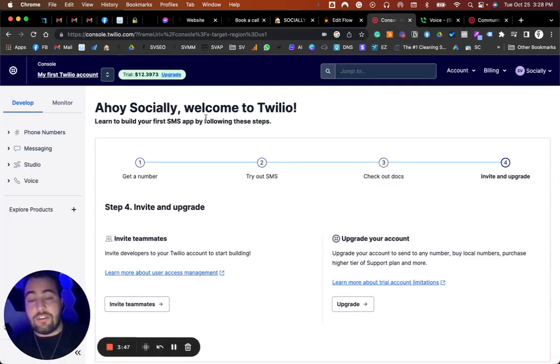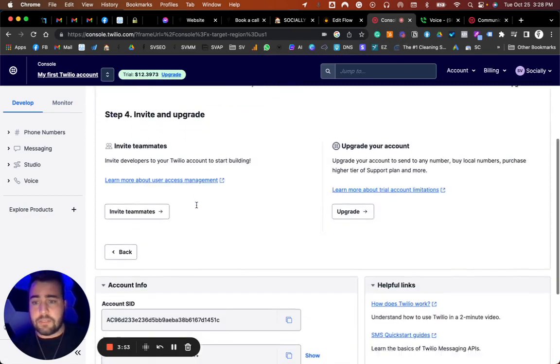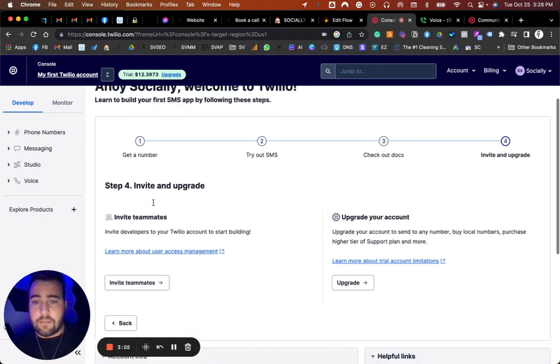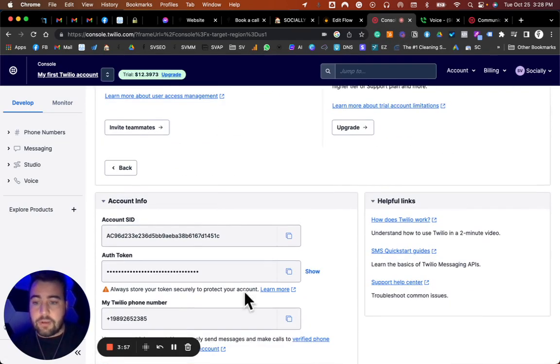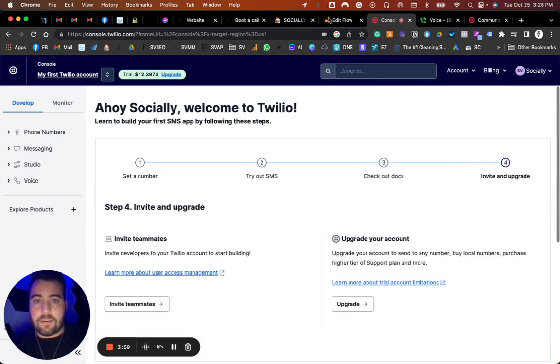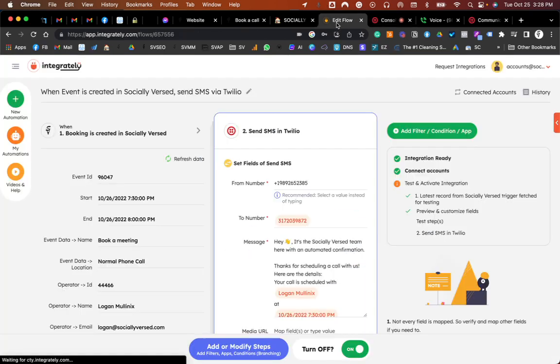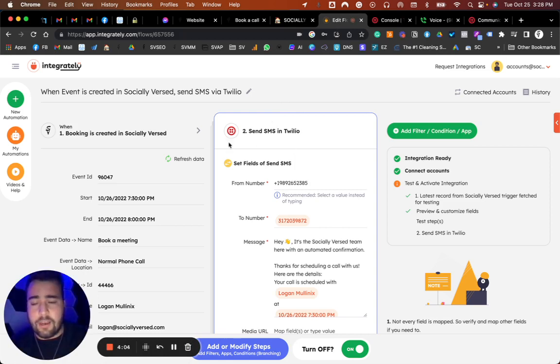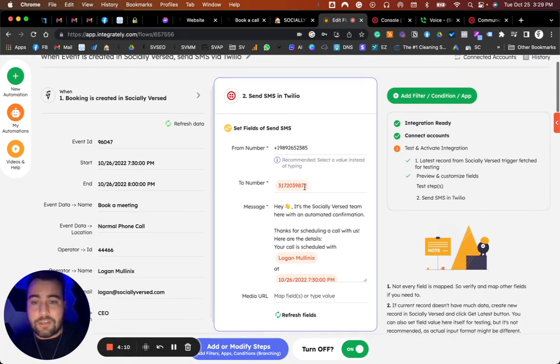Once you get in there, they do give you a trial that you can start with some credit. I literally just created this account for this video purposes. So you come in here and then you select a number, and then it gives you all your API keys, your number, all of that. You can come in here and copy that. But moving back, once you got your account created in Integrately, you connect your Twilio account, and then this is where we can come enter all your information.